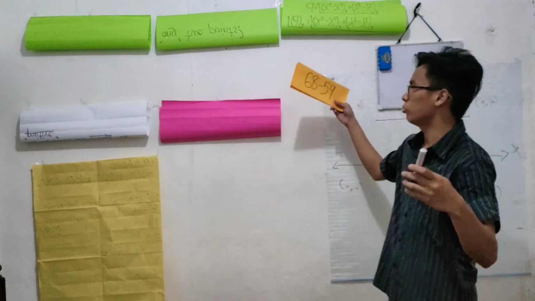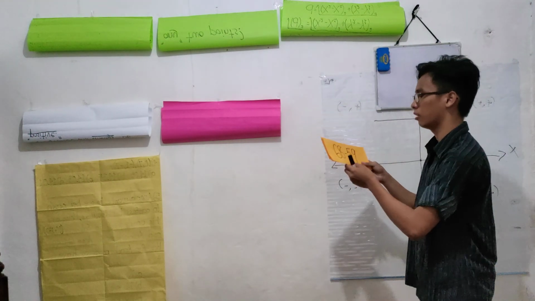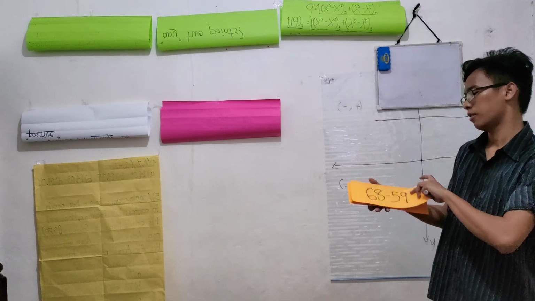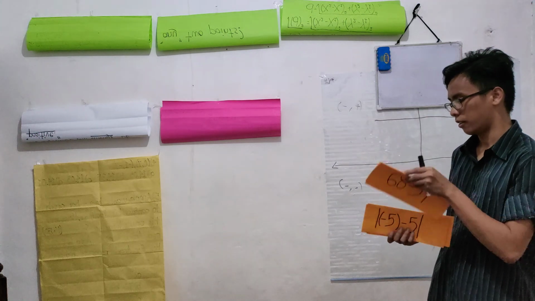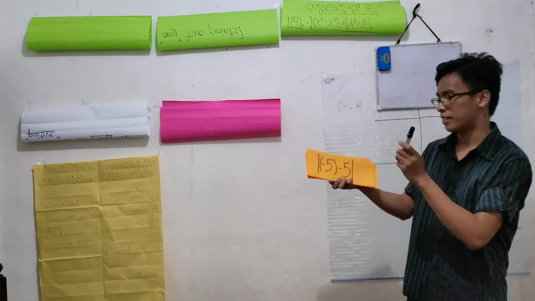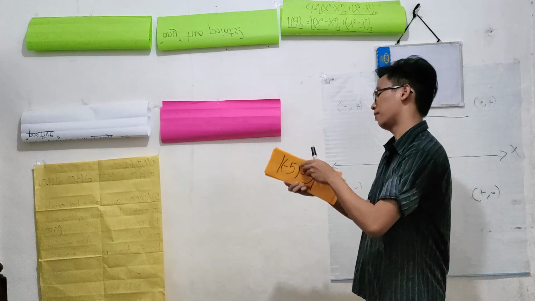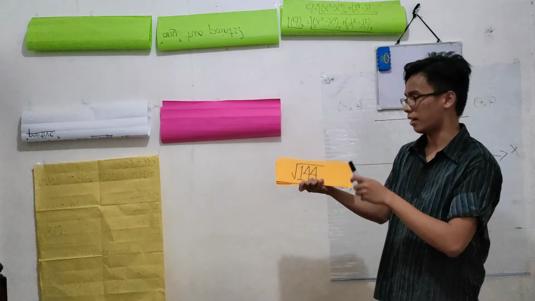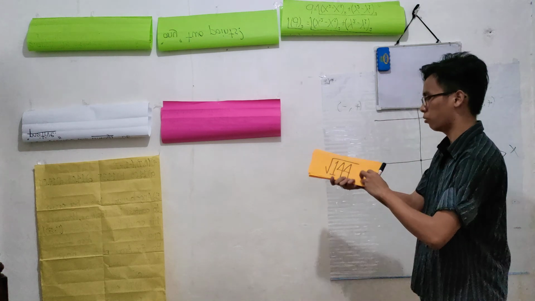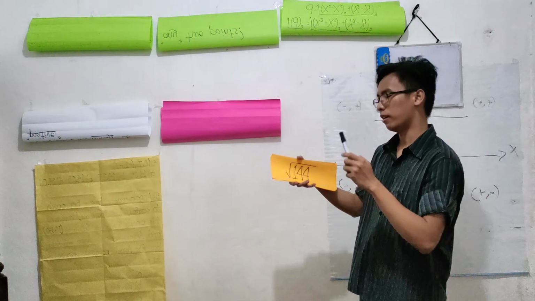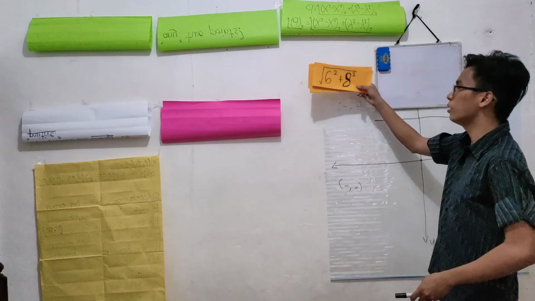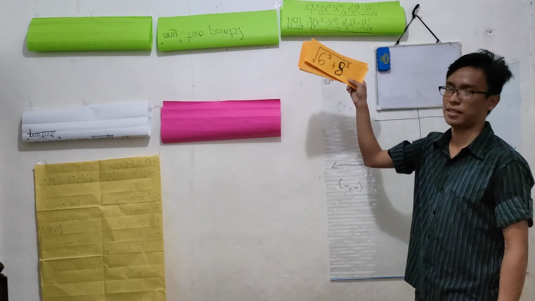So what did you notice about the questions, class? You will notice that we did find the difference of two numbers. We also got the absolute value of the difference of two numbers, and the absolute value makes the answers always positive. Very good. And also we got the square root of a number. You should know how to get a square root, class, because later on we will be using more and more square roots in our solutions. So if you will notice, class, these are the basic operations.